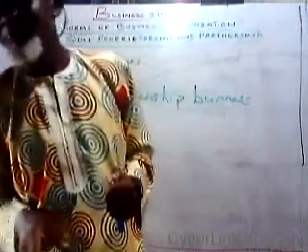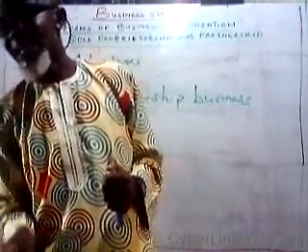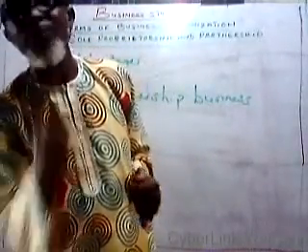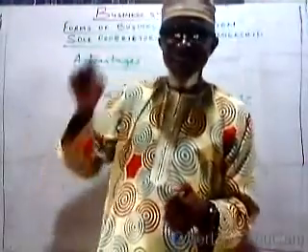The second one here is that capital beyond the means of the partners may be difficult to obtain.